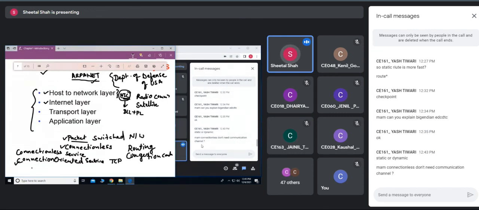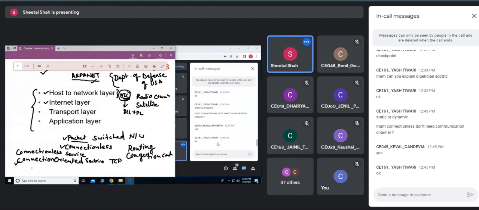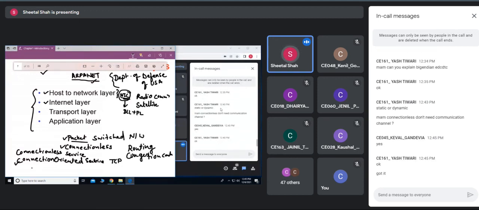It requires a communication channel. Connectionless means what? Before transmission, a dedicated path is not provided. Are you getting me? If the communication channel is not provided, then how can the data be transmitted? So connectionless means what?